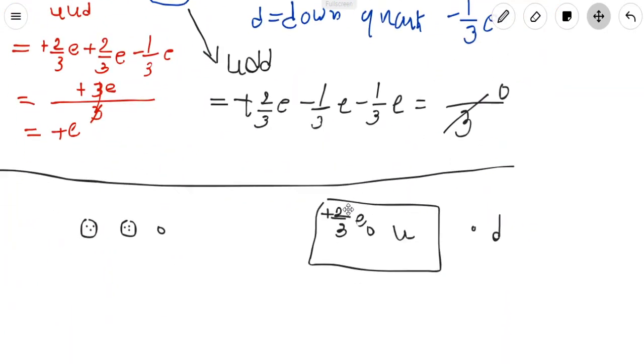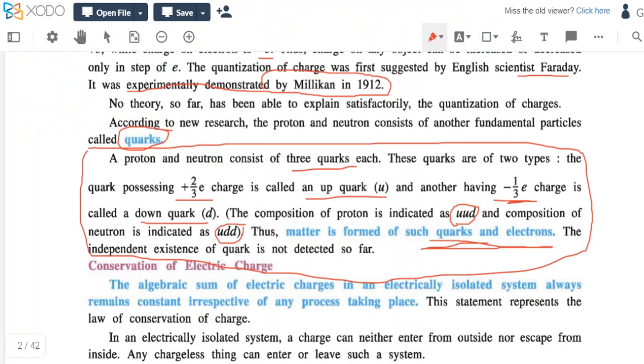Here 2/3 is not an integer, and since it is not an integer, a free up quark or down quark is not possible. So in nature there won't be any free up or down quark. They will be in a composition like UUD making a proton, or UDD, 3 quarks together making a neutron.